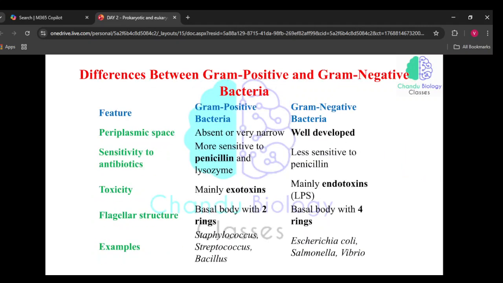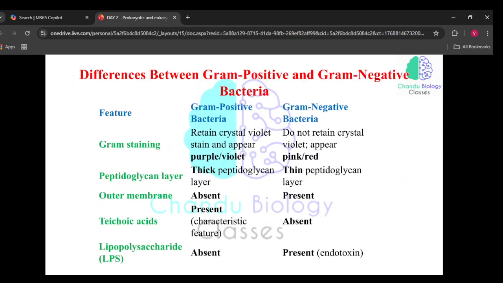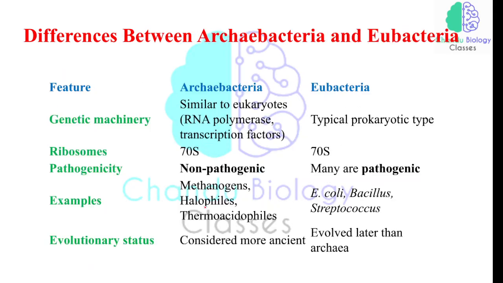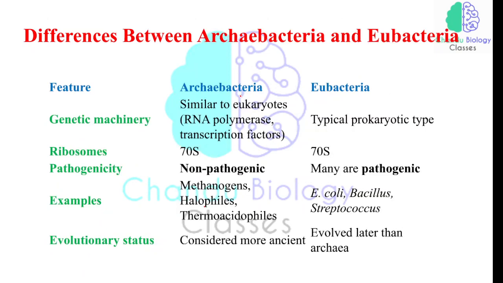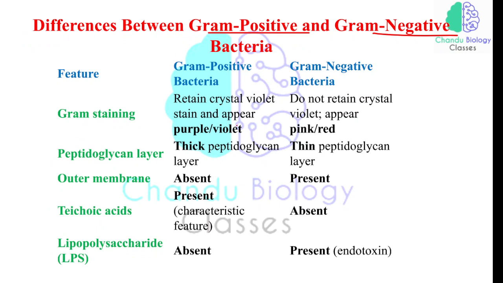Now another famous topic is the difference between gram-positive bacteria and gram-negative bacteria. What is meant by gram-positive and gram-negative bacteria? This classification comes under the eubacteria.